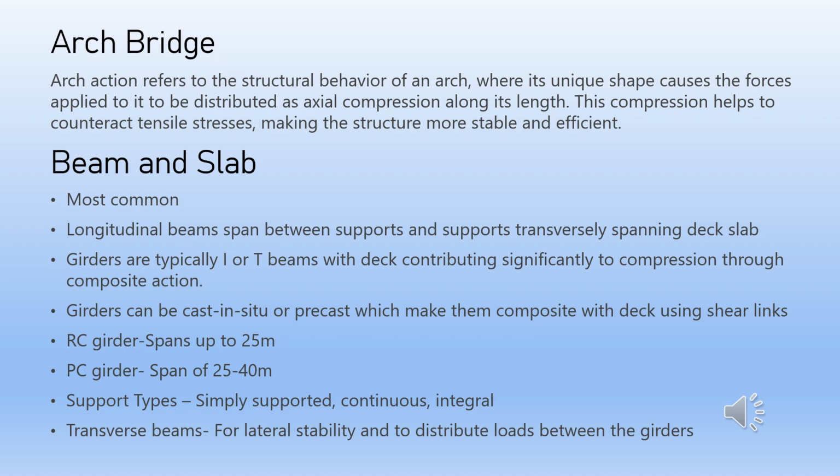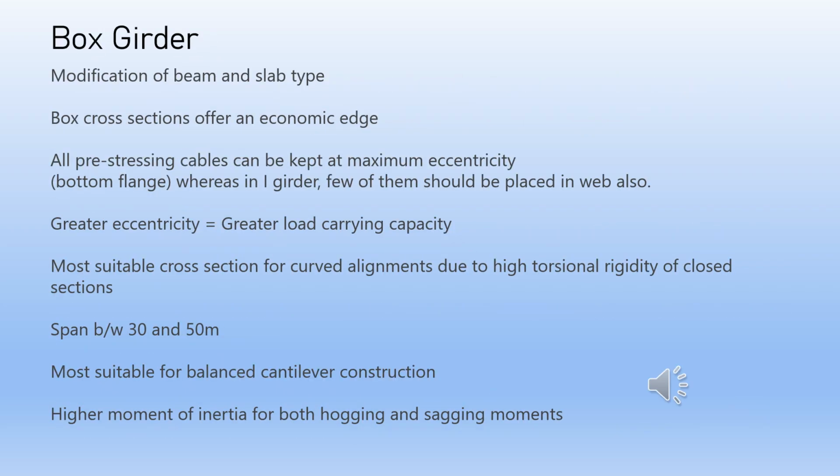A reinforced cement concrete, or RCC, girder is used for spans up to 25 meters, and a pre-stressed concrete, or PSC, girder is used for spans between 25 and 40 meters. Support types shall be simply supported, continuous and integral, whereby simply supported is most common. Transverse beams or diaphragms are usually provided at intermediate locations or supports to provide lateral stability and to distribute loads between the girders.